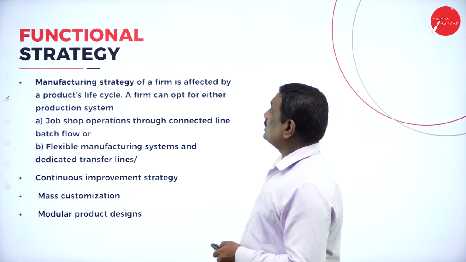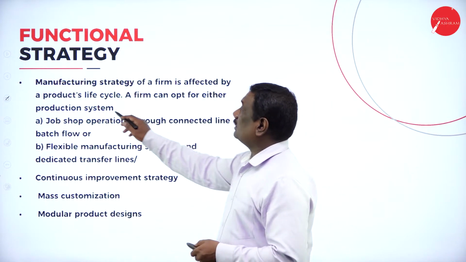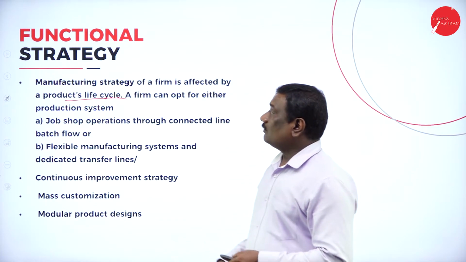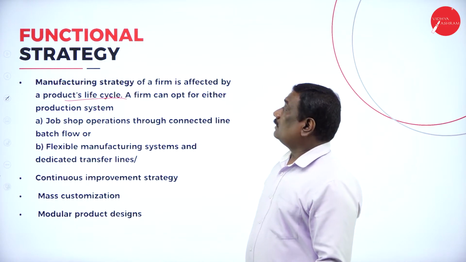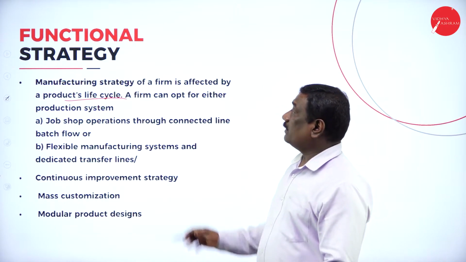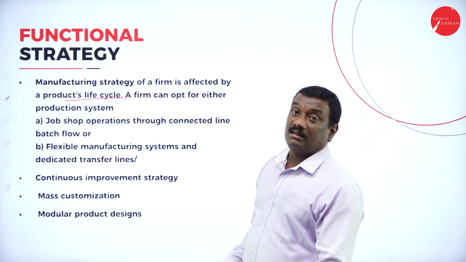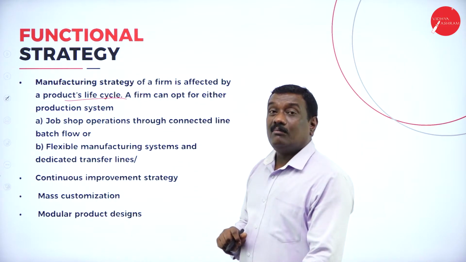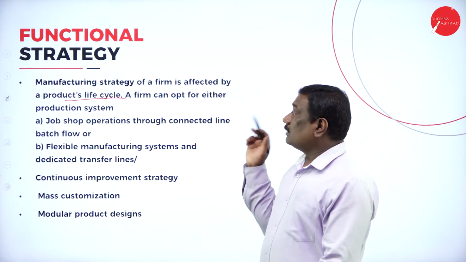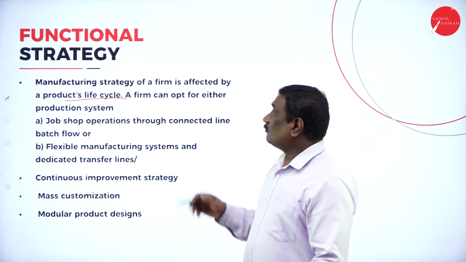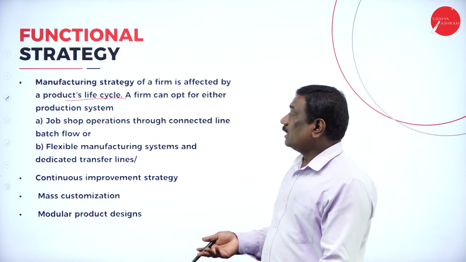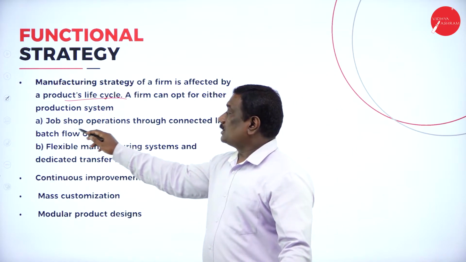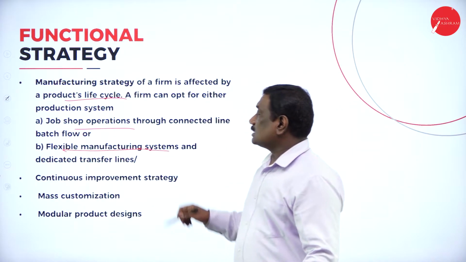So manufacturing strategy is a strategy of the firm which has been affected by the product life cycle. Because of the product life cycle, the strategy of manufacturing will be affected. So here the firm can opt for either production system, that is job shop operations and flexible manufacturing systems.